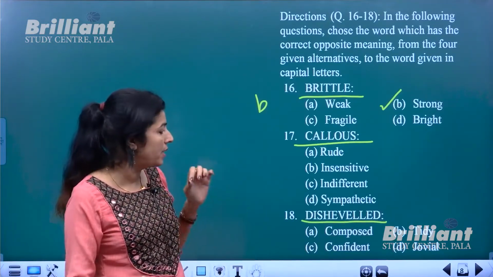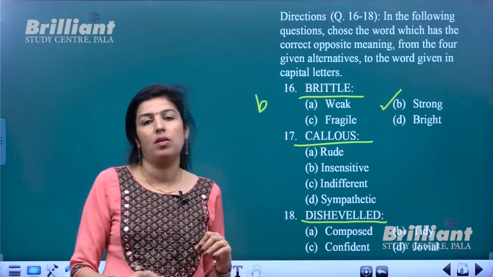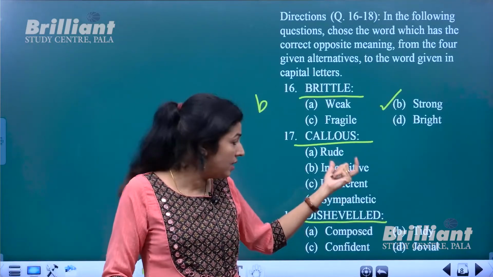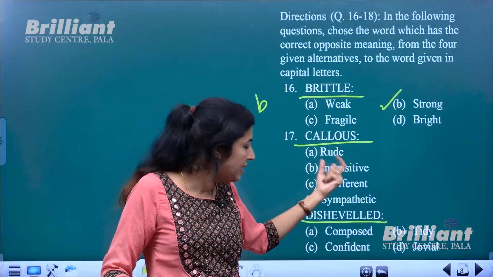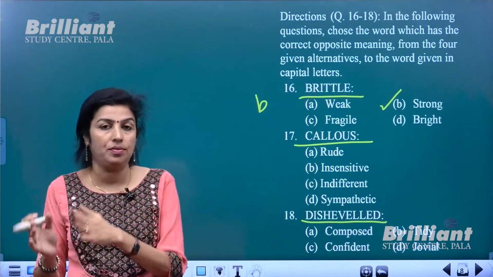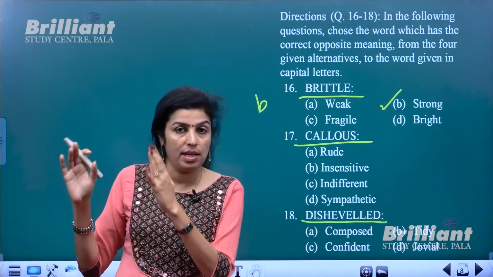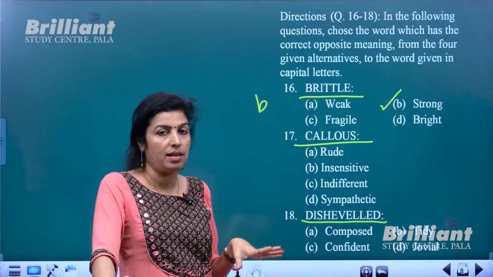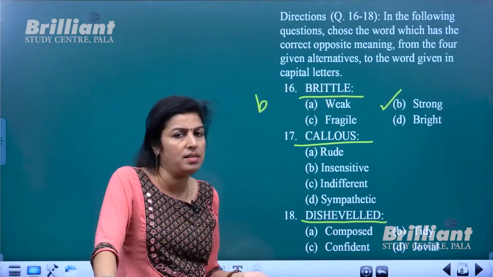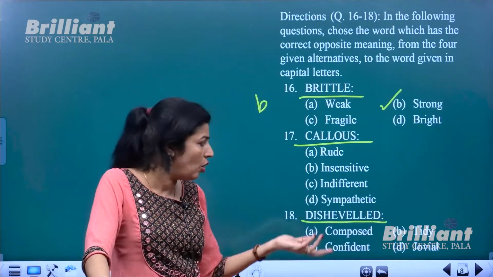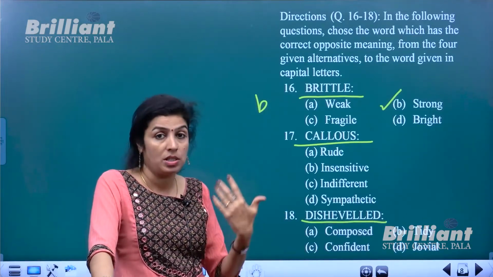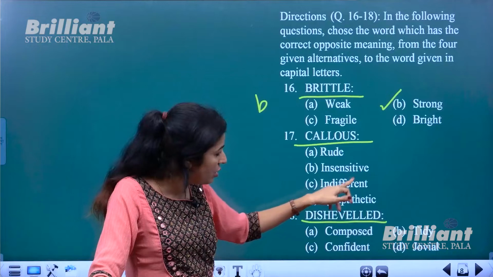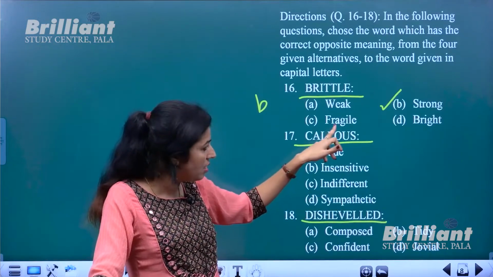exams. See, a person who is like insensitive. Actually, insensitive is one of the options given. This is synonym, or callous means insensitive. A person who is indifferent and insensitive towards another person's suffering, you call such people as callous people. They do not have any emotions, and they are not sympathetic, and in fact they are indifferent, or they are insensitive towards the feelings or towards the problems of other people. Okay, so here callous means insensitive or indifferent, so both could be taken as synonyms for callous.